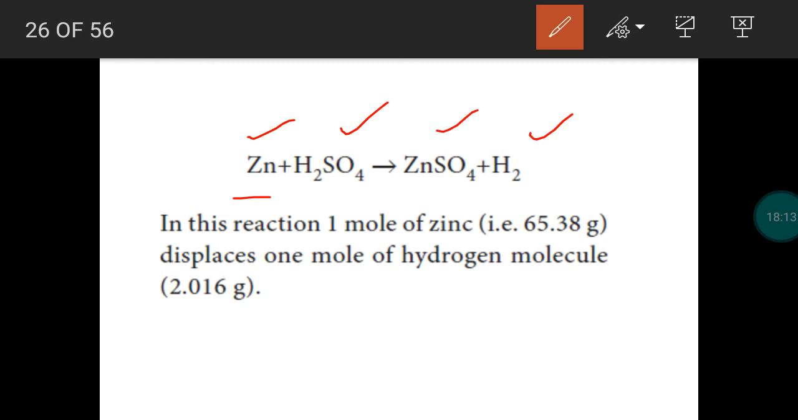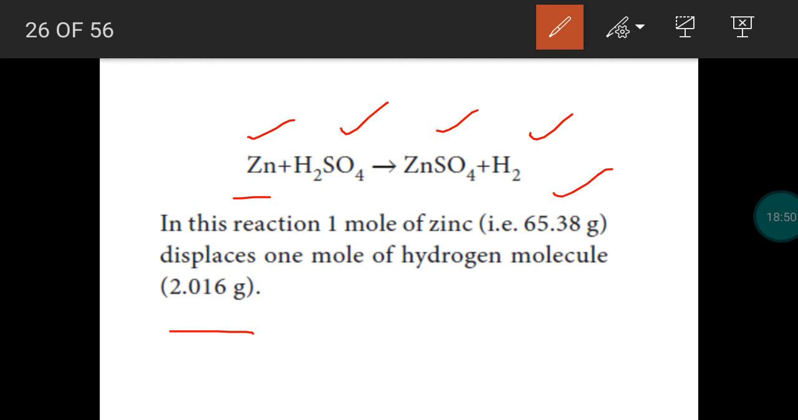How can we measure 1 mole zinc? Its atomic mass value is nothing but 1 mole zinc. Atomic mass of zinc is 65.38 gram. So when we take 65.38 gram zinc, it is nothing but 1 mole substance. So it provides 1 mole hydrogen. 1 mole hydrogen means how much weight? 2.016 gram. We already studied the relative molecular mass of the H2 molecule: 2.016 gram. So according to the mole concept, 1 mole zinc displaces 1 mole hydrogen.